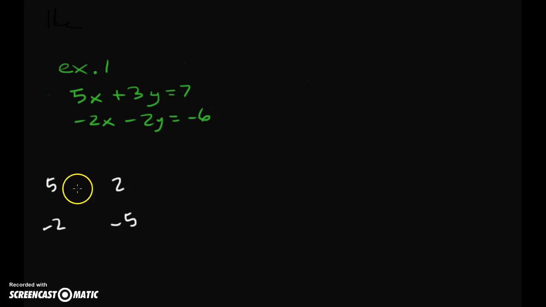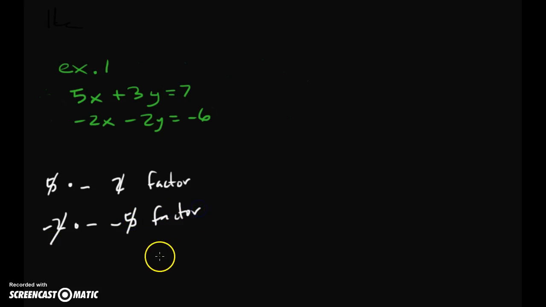And you'll see that both 5 and -2 would have to be multiplied by some fraction, because 5 is not a factor of 2, and -2 is not a factor of 5. So they're not going to multiply evenly.